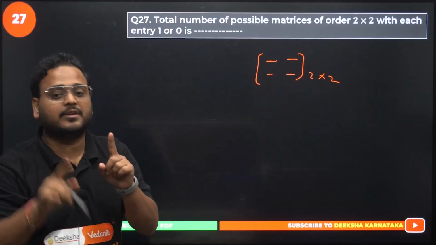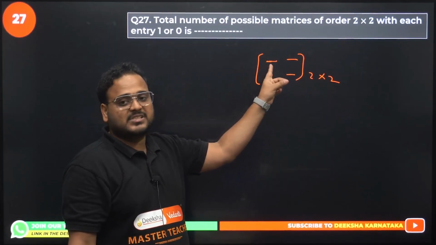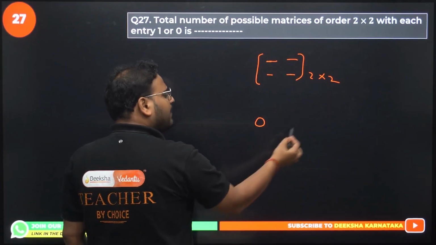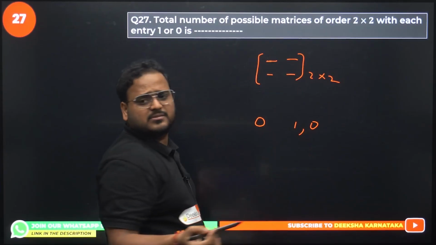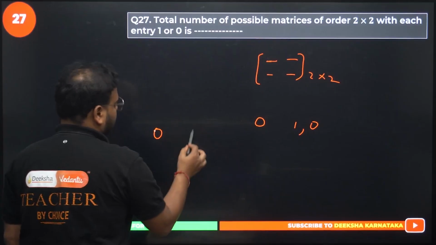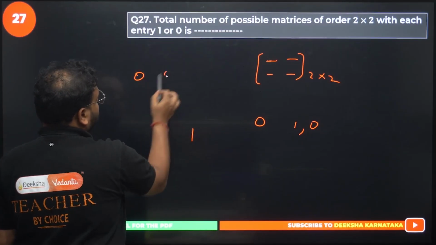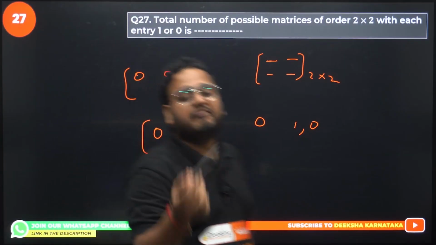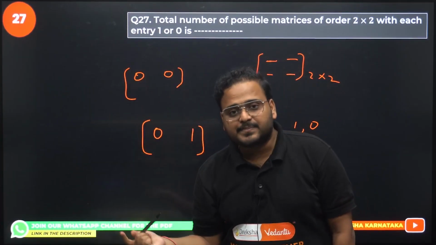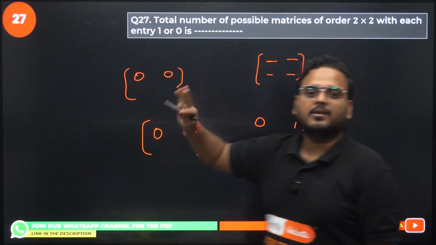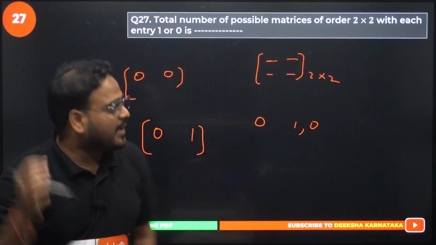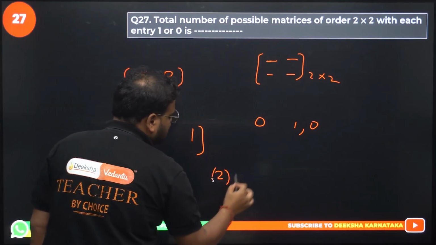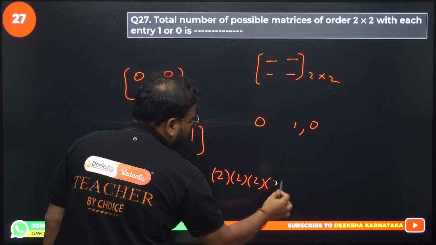Please listen to me very carefully. What element I am putting in the first space, does it affect what I am putting in the second space? I can put here 0, I can put here 1 or 0, my choice. Basically I can make 0, 1 or I can make 0, 0. So basically what I am feeding for any of the spaces is independent of each of the other spaces, right? So basically each will have 2 options. You have a total of 4 such elements, so 2 into 2 into 2 into 2.